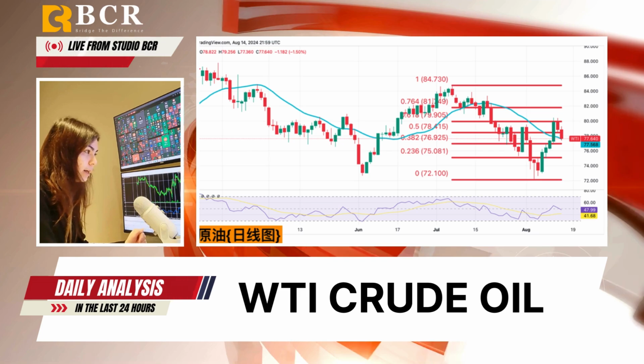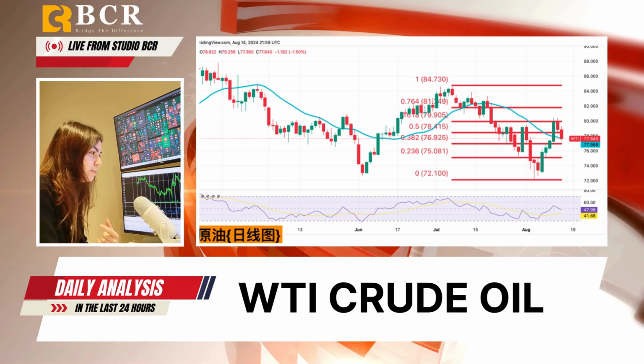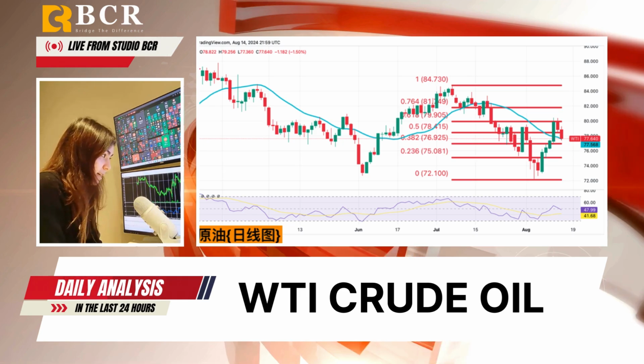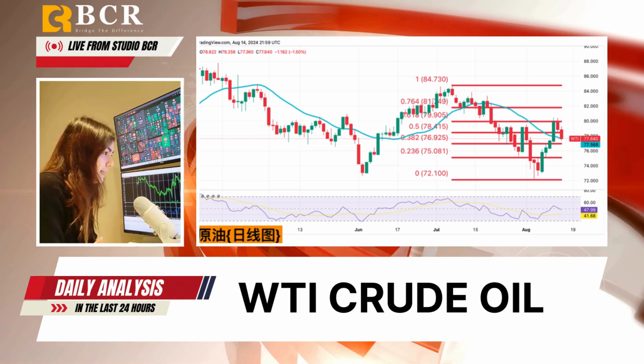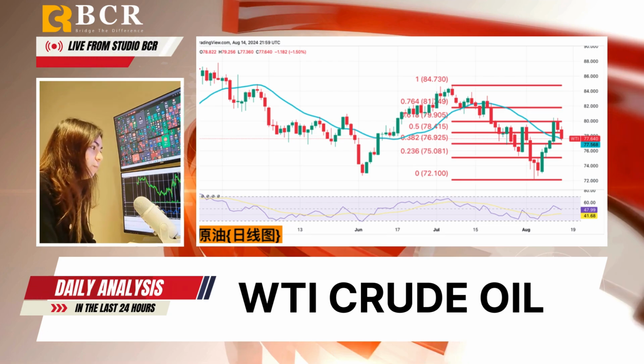And then for oil, it closed at around $77.6 on Wednesday, easing slightly after recent concerns about a broader Middle East conflict and strong global oil demand began to fade. The drop in prices followed the weak US producer price index data, raising concerns about future demand. Additionally, the IEA warned about a potential surplus, just as OPEC is set to ease production cuts. Despite this, geopolitical tensions, particularly Iran against Israel, provided some support for oil prices.